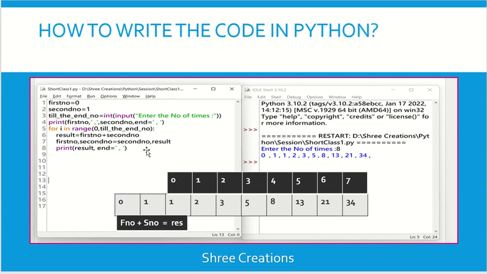What is the meaning of this? Whatever the second number is, that will be assigned to the first number. Whatever the result is, that will be assigned to the second number. So second number is assigned to the first number and result is assigned to the second number. Like this, the values are interchanged here.